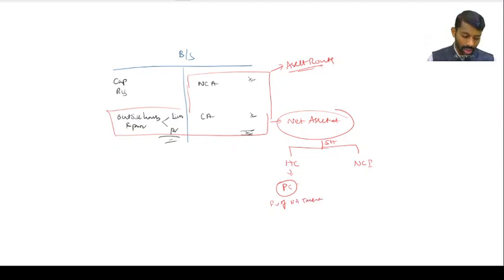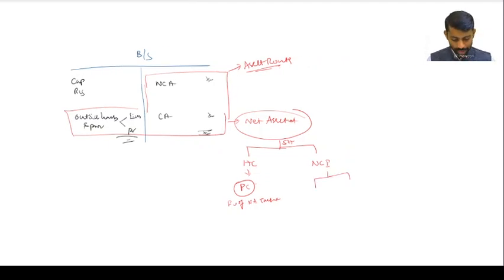For non-controlling interest, if I go with the asset route, suppose the fair value of their non-controlling interest is given, I will take that. Otherwise, out of the identifiable net assets, if NCI is 20%, then 20% belongs to non-controlling interest and the balance 80% belongs to the holding company.